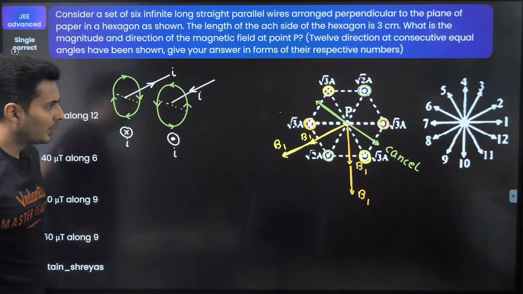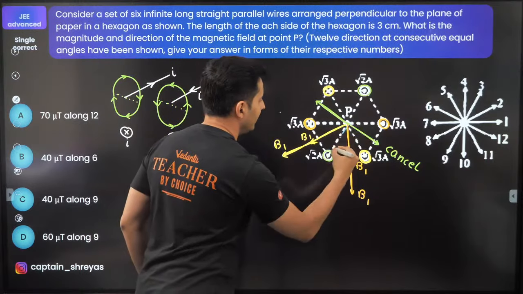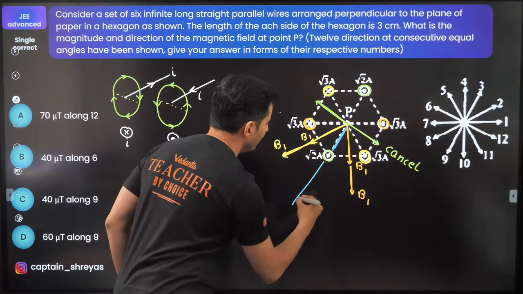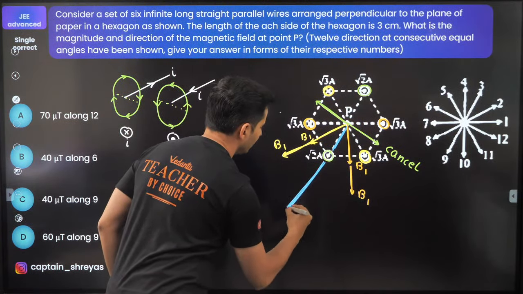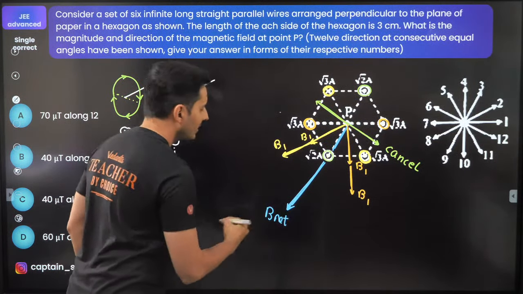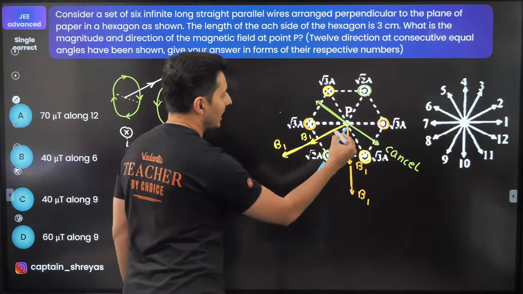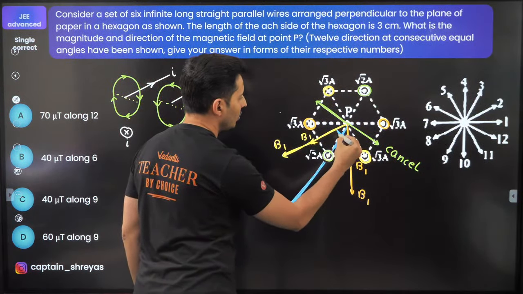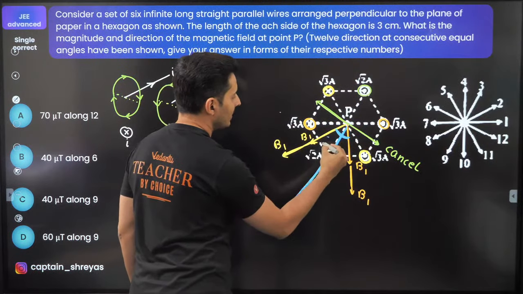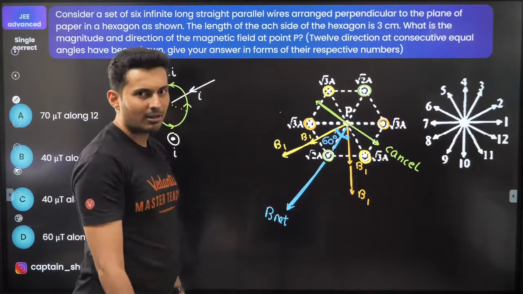Can we move now to the final part? So guys, I feel that the resultant will be exactly this one. This will be exactly your net field. Now finding the net field is simple because I know the total angle between them. It is nothing but 60 degrees, right?